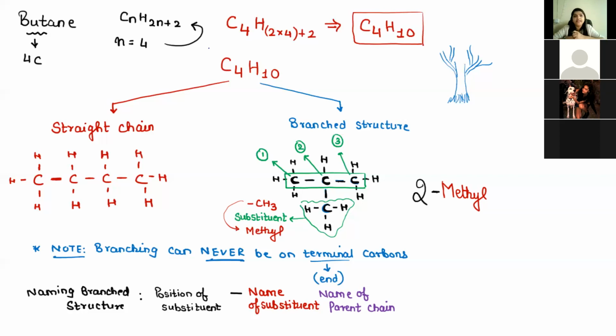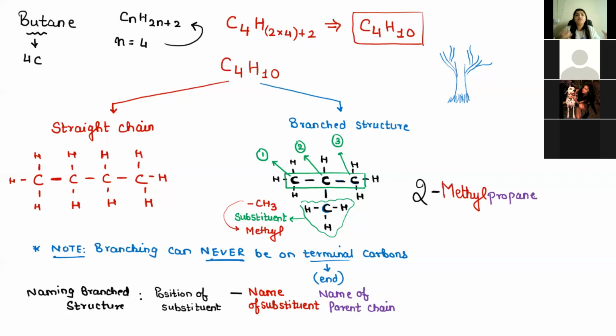The box contains 3. And what is the name of the alkane of those 3 carbon atoms? You just did it in the previous slide. Propane. Yes. So without any gap, you just have to write 2-methyl propane.